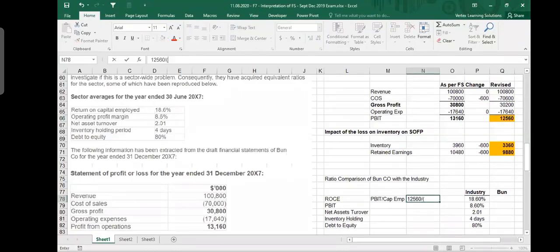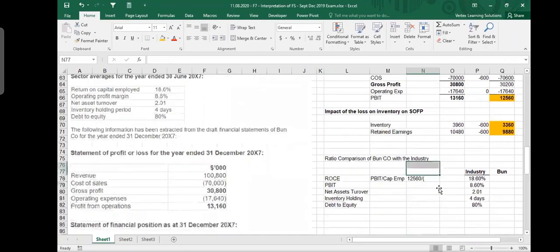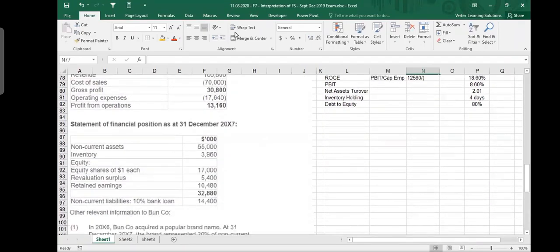What is capital employed? Can somebody tell me? How do you calculate capital employed? Total assets minus current liabilities, or equity plus long-term debts. Perfect. Capital employed means total assets minus current liabilities. This is one way of seeing it. Or you can say equity plus non-current liabilities. Which information have they given us? So we can take these numbers. This is your equity and these are your non-current liabilities.